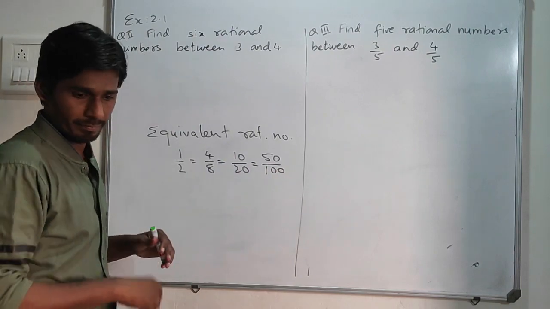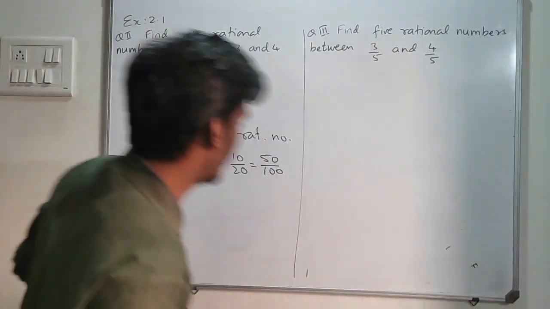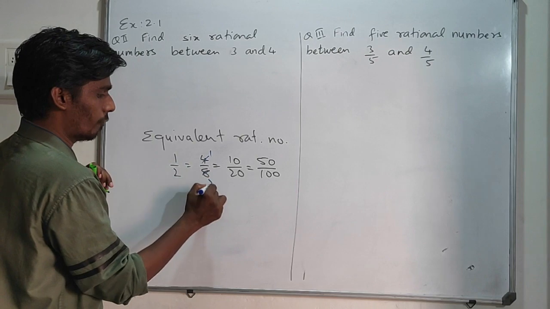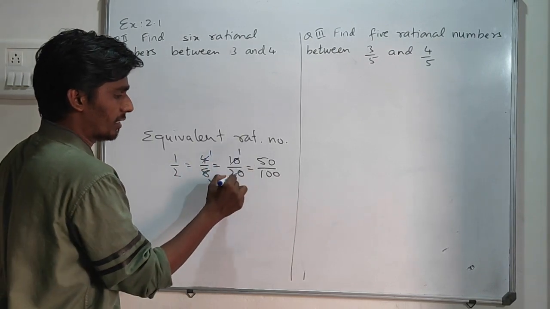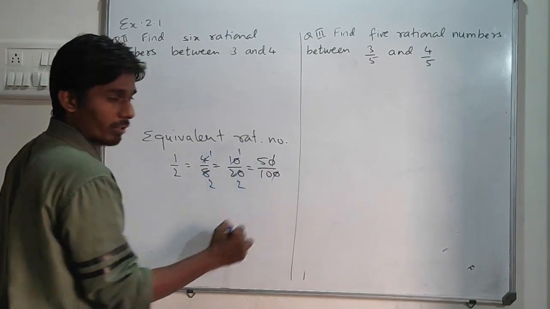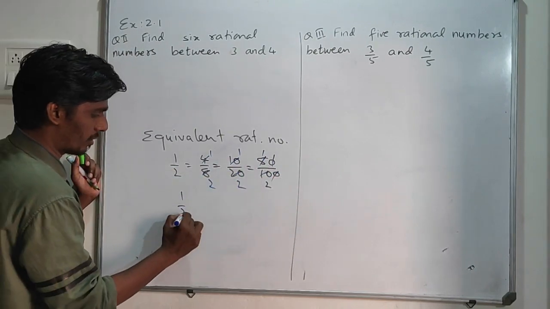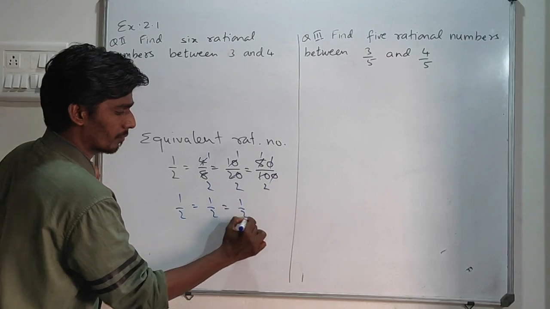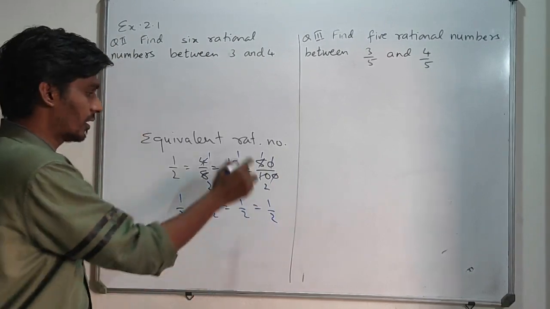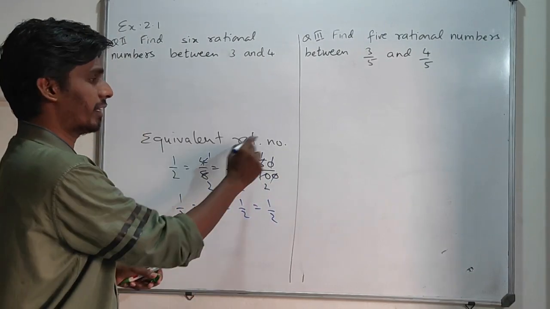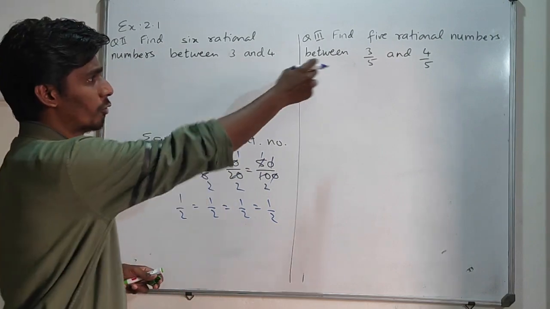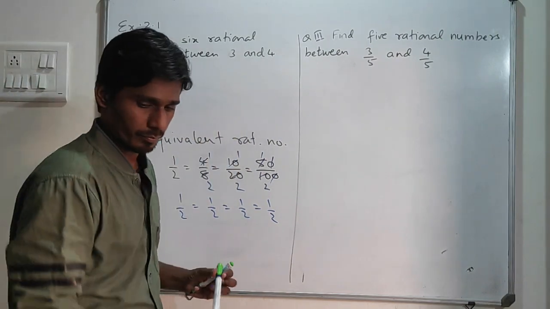Because if I reduce them, 4 ones are 4, 4 twos are 8; 10 ones are 10, 10 twos are 20; the 0 and 0 cancel, 5 ones are 5, 5 twos are 10. So in all these fractions, I am getting the same value. So what are all these fractions? Equivalent rational numbers, which we are going to use in the next sum.